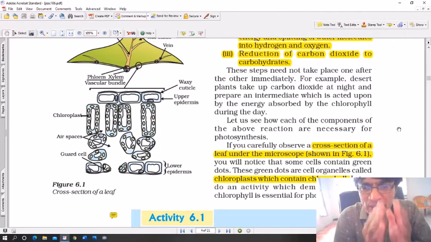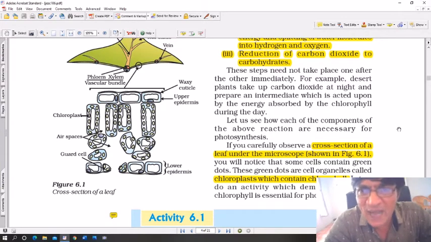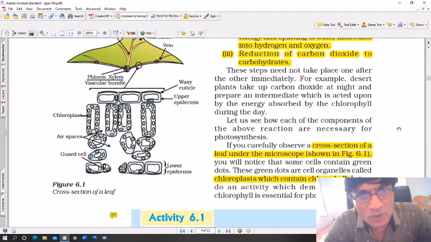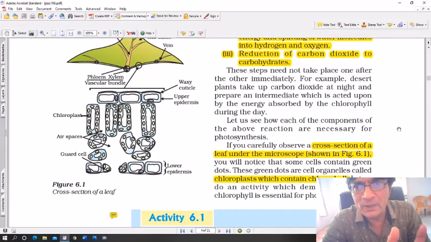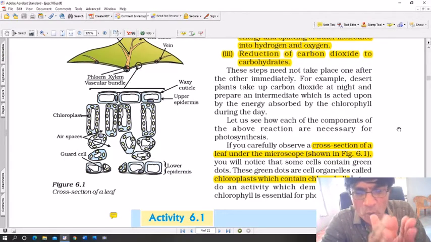When water leaves, they shrink again, and the stomata closes, the pores close. So it is the guard cells which regulate the opening of the stomata or the tiny pores. When the guard cells are filled with water, they become turgid. That means they are full of water, as a result of which the opening expands a little bit, and there is exchange of gases. When the water leaves, the guard cells shrink again, and the hole closes, as a result of which exchange of gases stops.